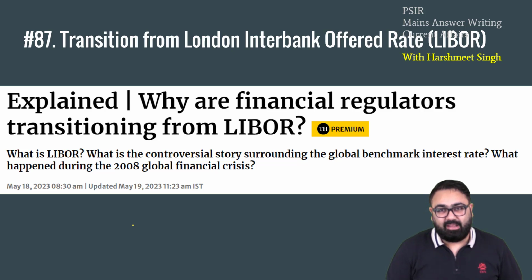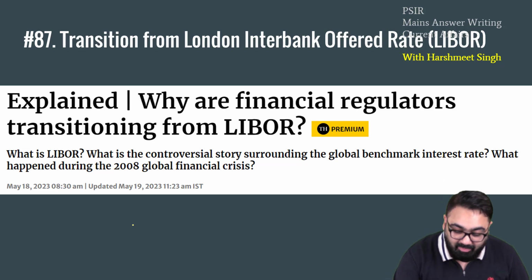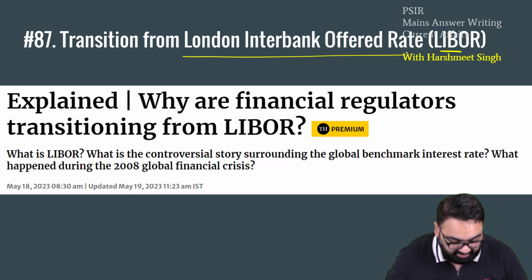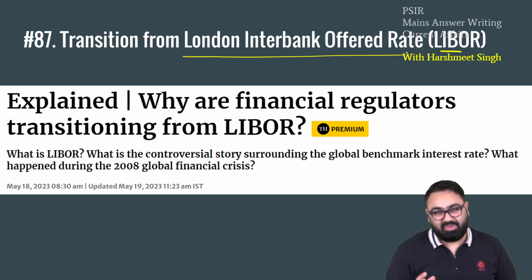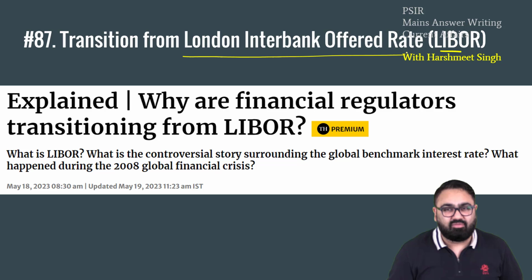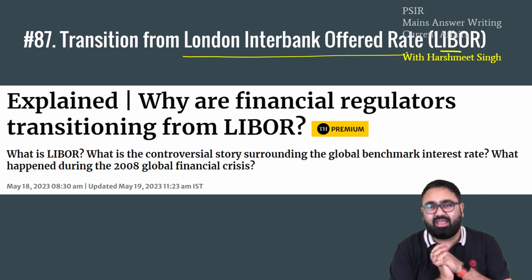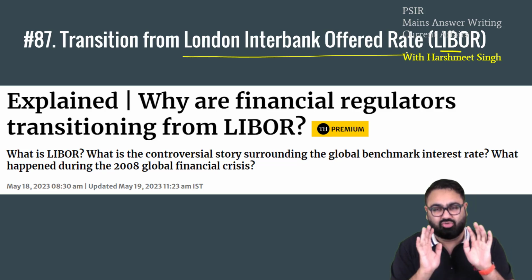The second big news for the day is RBI's instructions to the banks to move away from Libor. Libor is the London Interbank Offered Rate. What exactly is this? Basically, banks around the world, when they need a short-term loan, for example, let's say there is a bank which has a lot of money, but they have given out most of the money in the form of loans.